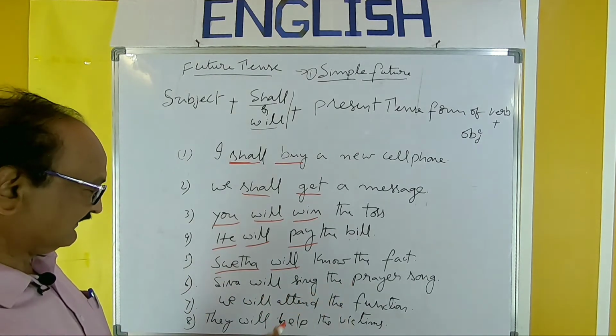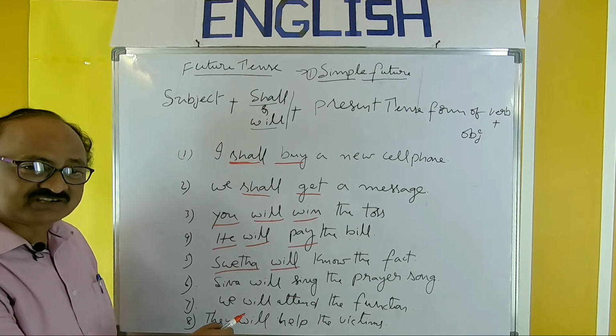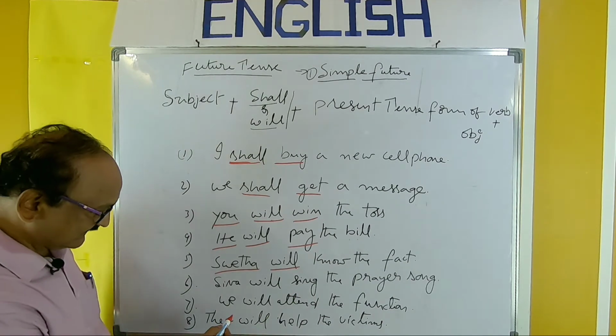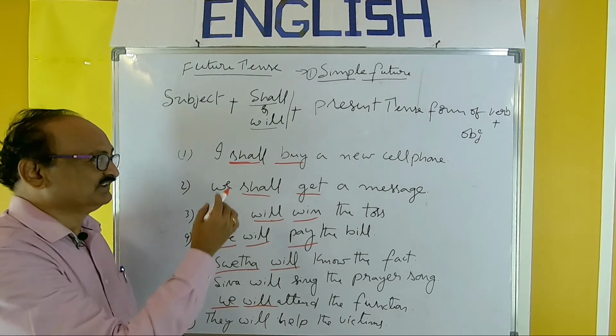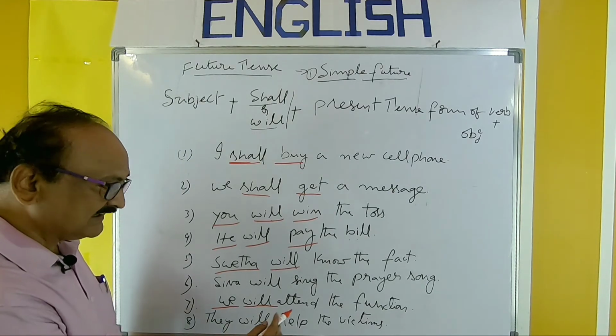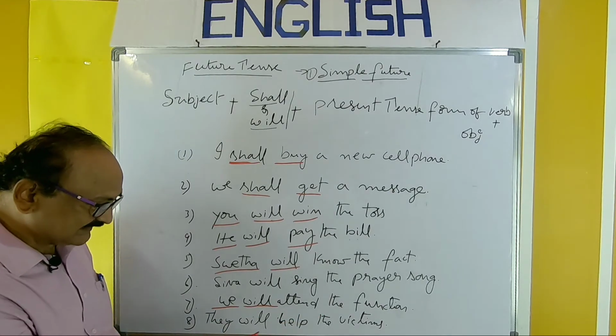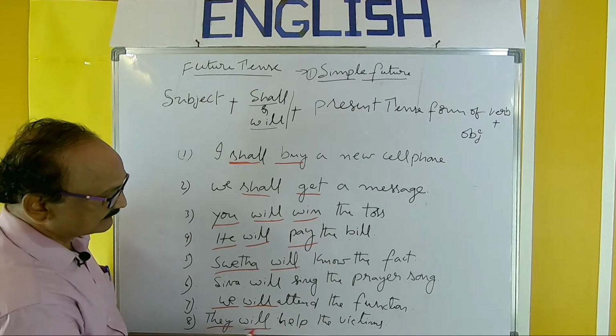Sweta will know the fact. Shiva will sing the prayer song. We shall attend the function. Here with we, I can use will instead of shall. So you can use it like that. We will attend the function. They will help the victims. So, they will help.